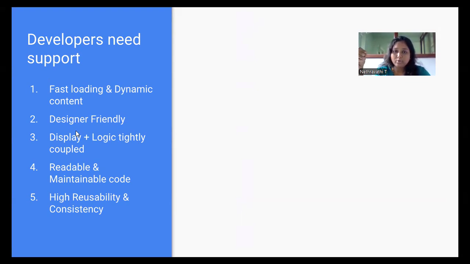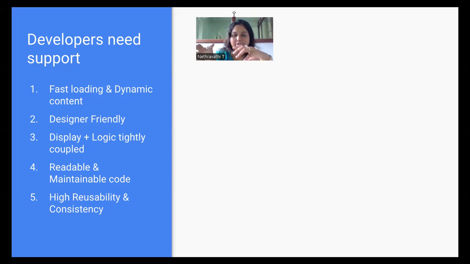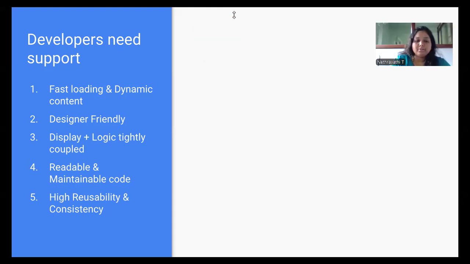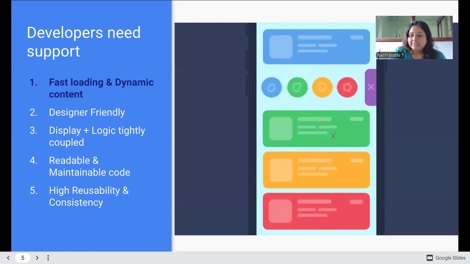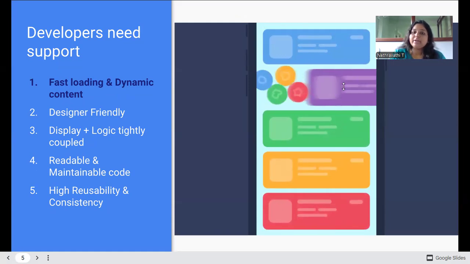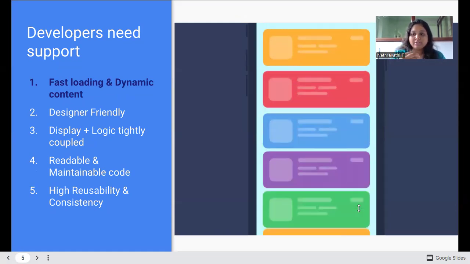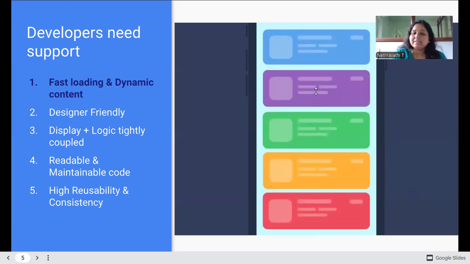Then it is easy to read. Then it is highly reusable. The components which will be used, we can reuse them. So that is the reason it will be preferred. So just think fast loading and dynamic. See how many applications are there where we can see this kind of UI. It will be just fast moving. We will get however we need, a user-friendly UI will be there. This is the main thing.